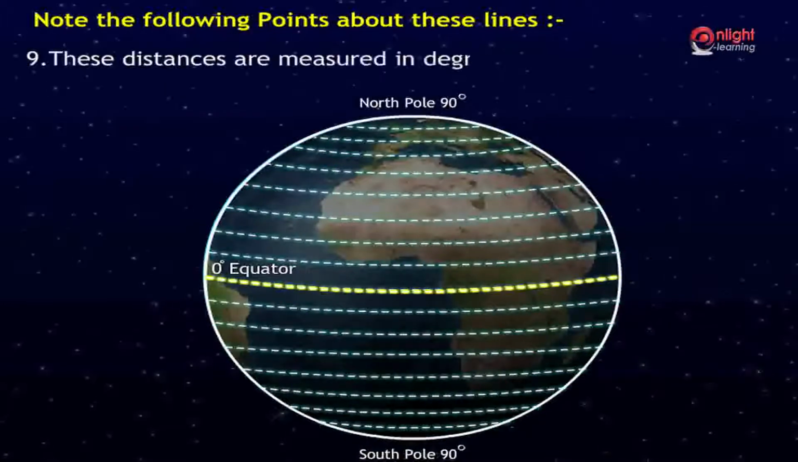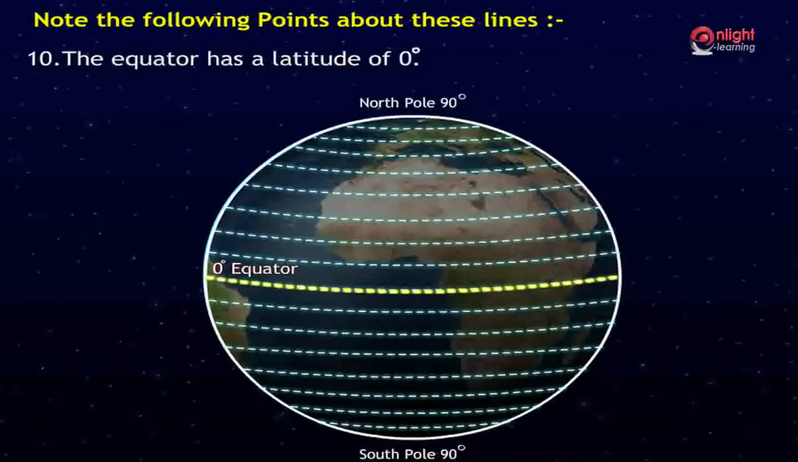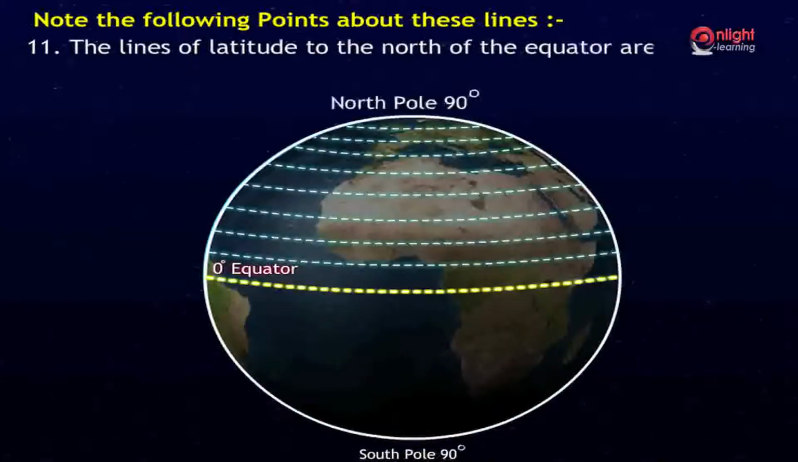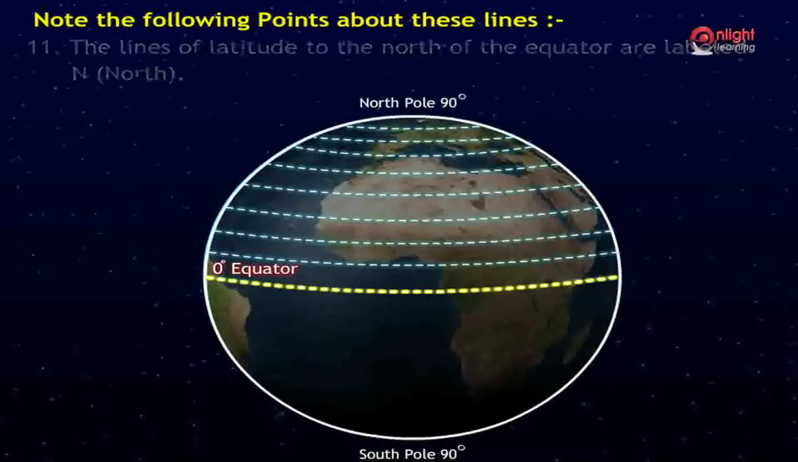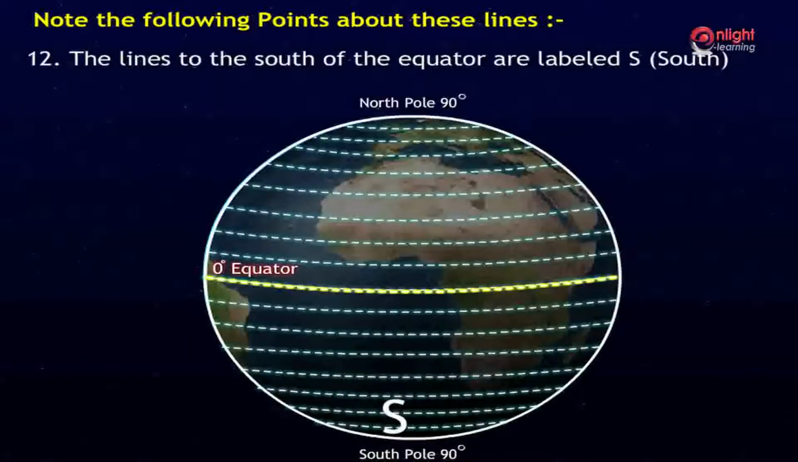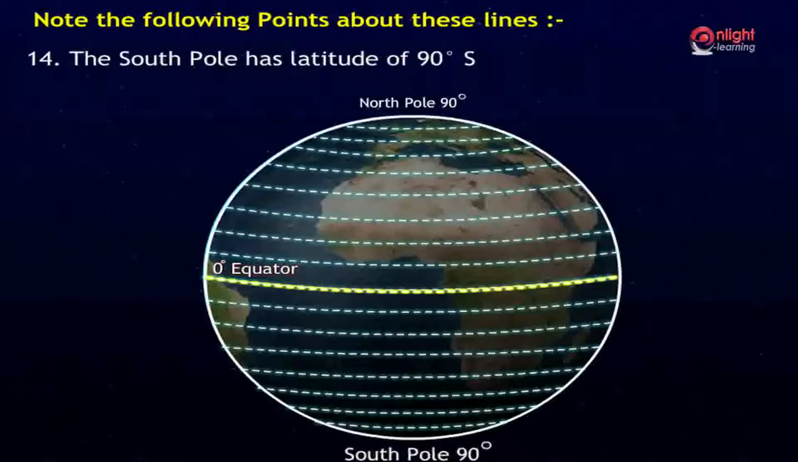These distances are measured in degrees. The equator has a latitude of 0 degrees. The lines of latitude to the north of the equator are labelled N. The lines to the south of the equator are labelled S. The North Pole has latitude of 90 degrees north. The South Pole has latitude of 90 degrees south.